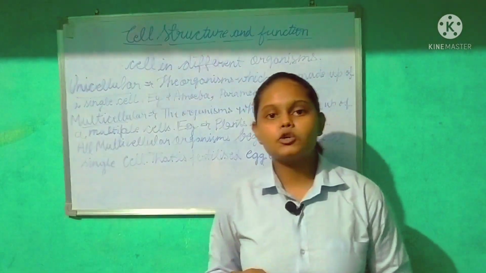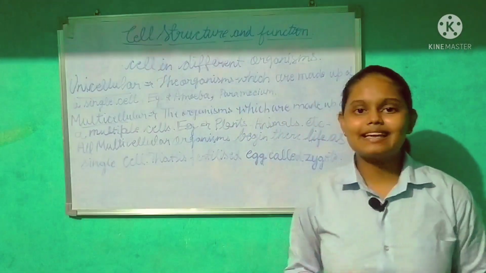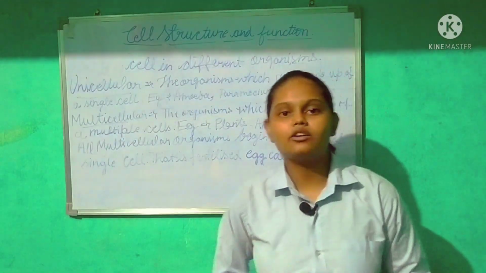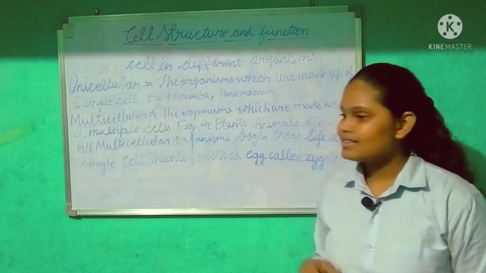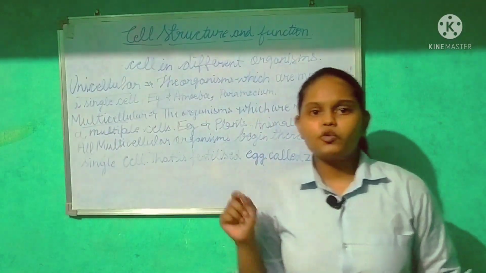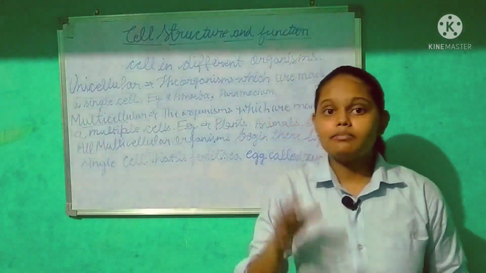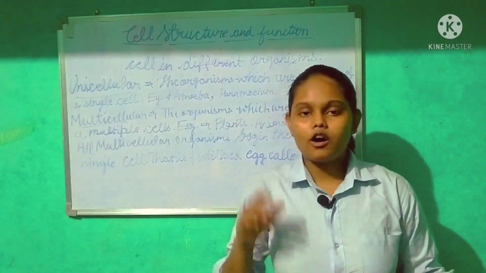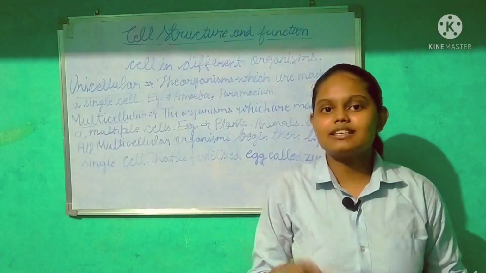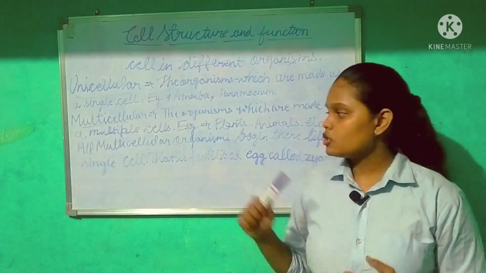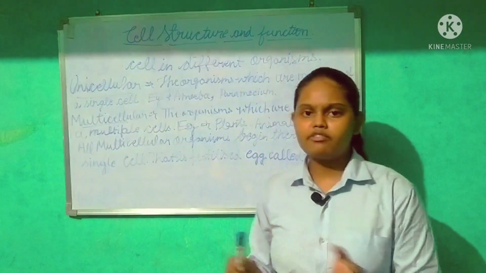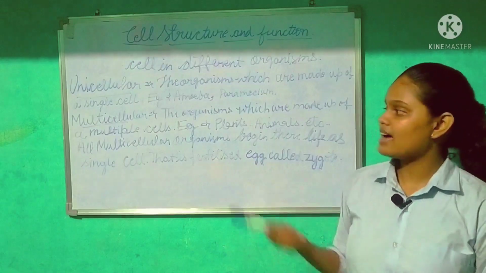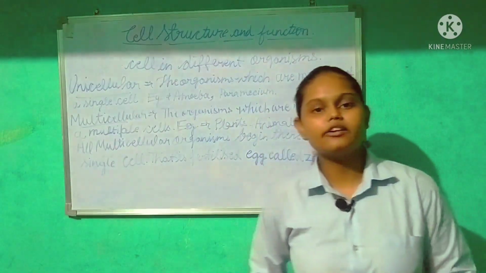Now coming to the size. Cells can have different sizes, just as they have different shapes. Their size varies from 2 to 5 micrometers, and the largest cell is the ostrich egg. The ostrich egg is considered the largest cell because it is a single cell. So size is also different from organism to organism. This is all about shape and size, as well as multicellular and unicellular organisms.